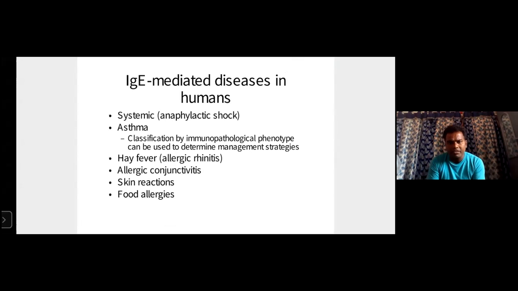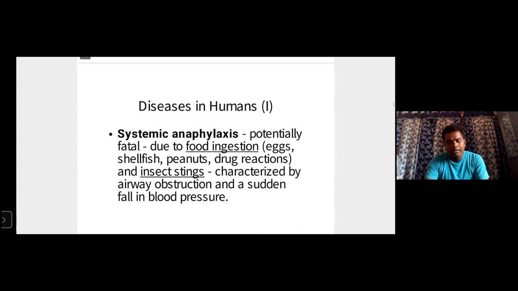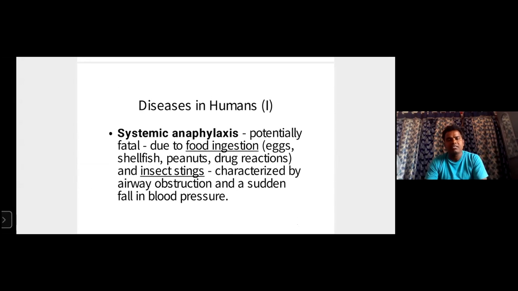Classification by immunopathological phenotype can be used to determine management strategies: hay fever, allergic rhinitis, allergic conjunctivitis, skin reactions, food allergens. These are all the IgE mediated diseases in humans, right? What diseases do we suffer from hypersensitivity?